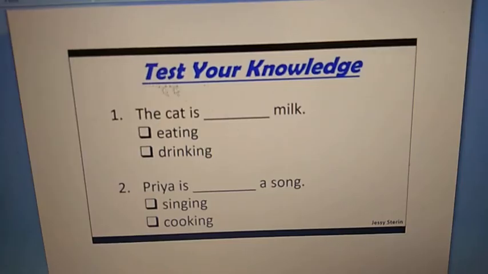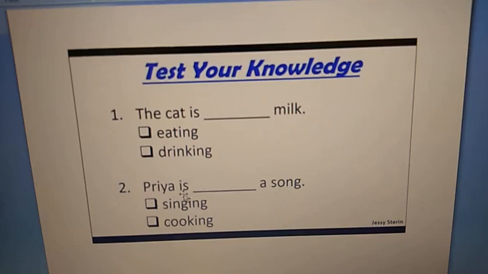Now let me test your knowledge whether you have understood or not. First example, the cat is dash milk. Now what will be the answer here? The cat is eating or the cat is drinking? Drinking is the correct answer. Second, Priya is dash a song.